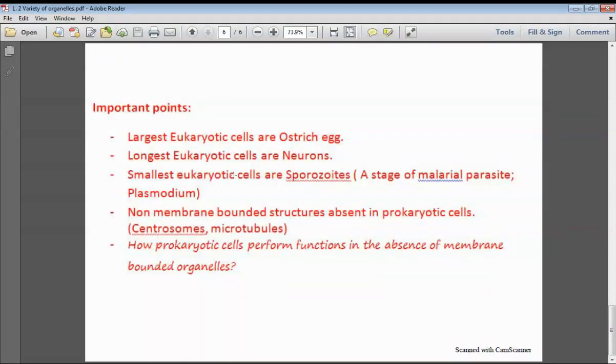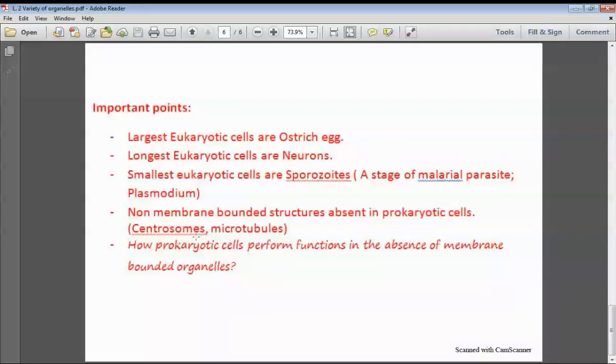And next, longest eukaryotic cells are neurons or nerve cells, and smallest eukaryotic cells are sporozoites and merozoites. These are the stages of the malarial parasite Plasmodium. And next, one important thing also, that always the prokaryotic cells are smaller in size as compared to the eukaryotic cells. Eukaryotic cells are larger in size and prokaryotic cells are smaller in size.